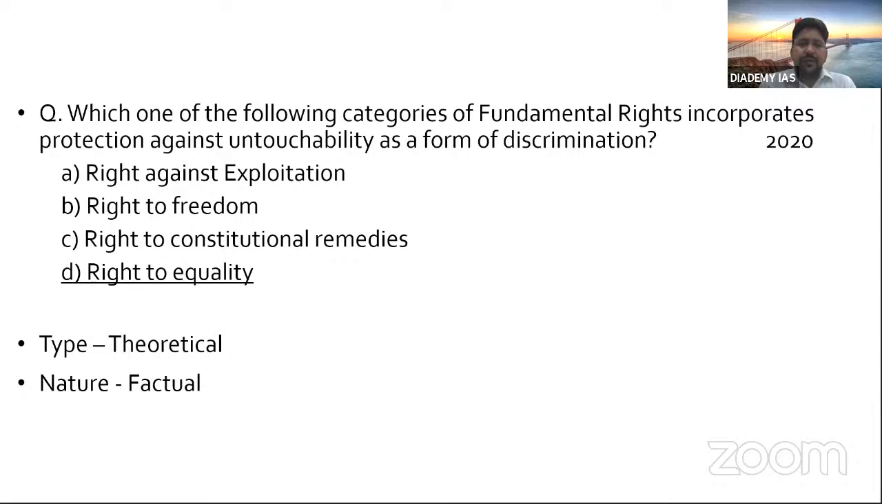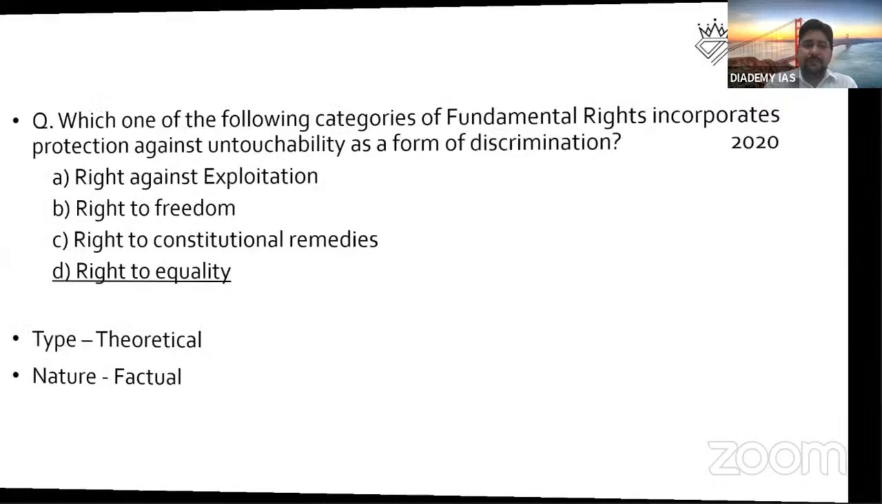So it's a theoretical, factual question. You know, untouchability is a kind of discrimination, a kind of disability. Under the fundamental rights, it is Article 17. So right to equality is the right answer. It's a simple one. If you are understanding, you can easily mark it.